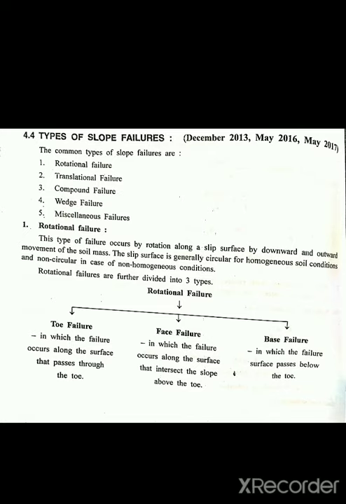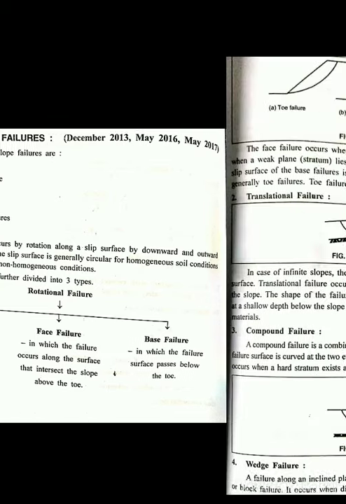It is toe failure. In face failure, the failure occurs along the surface that intersects the slope above the toe. And base failure is one in which the failure surface passes below the toe. So this is the difference between toe failure, face failure and base failure.